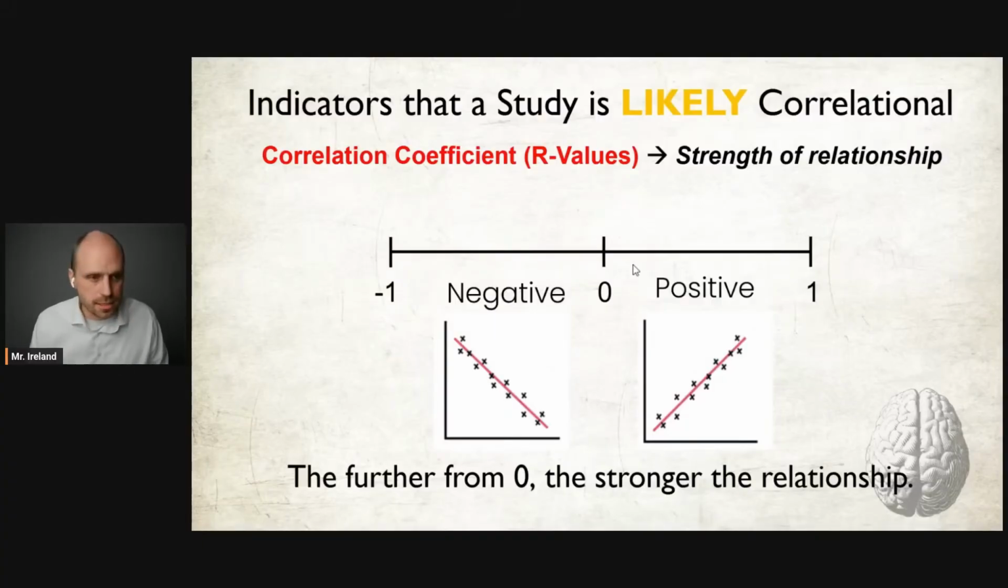So let me ask you guys this. Here's a little practice question. You have one R value, negative 0.86, and then you have the other R value, 0.5. Which of these two has the stronger relationship? Let's go. Yes, negative 0.86 is the stronger relationship. It doesn't matter that it's negative, it's further away from zero.